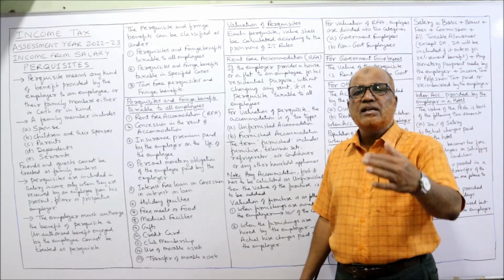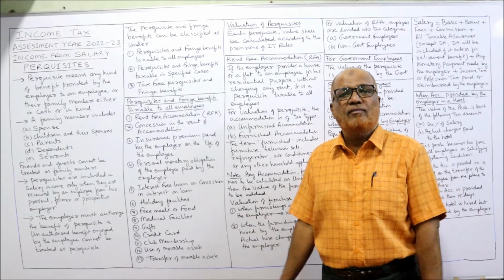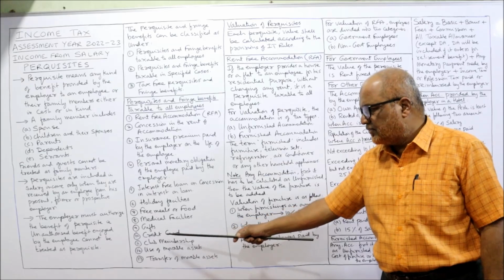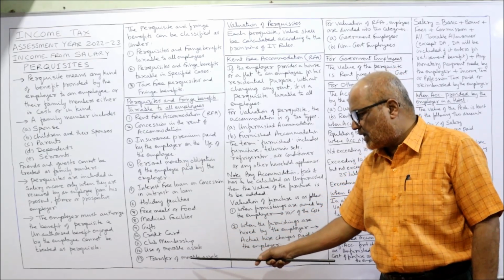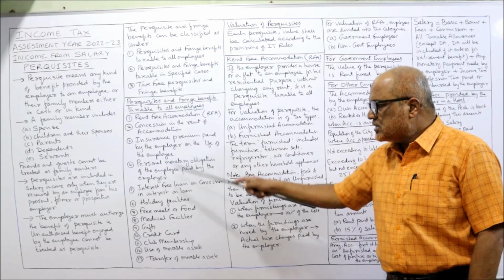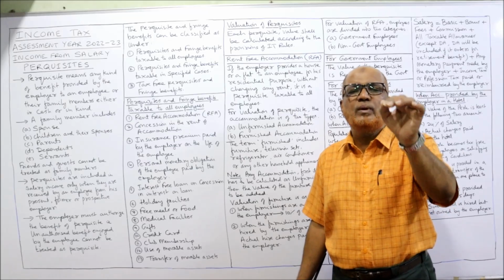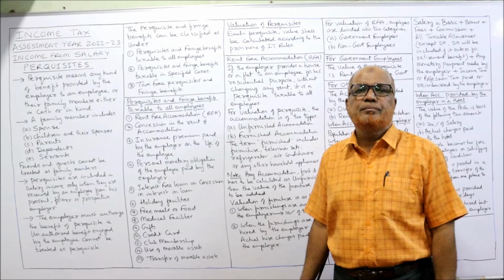Some holiday facilities are given by the employer to the employee. The employee are enjoying the holiday facilities. Taxable perquisite. Free meals and food, medical facilities, gifts, credit cards, club membership, use of movable property assets and transfer of movable assets. So these are few examples of those perquisites which are taxable in the hands of every employee.